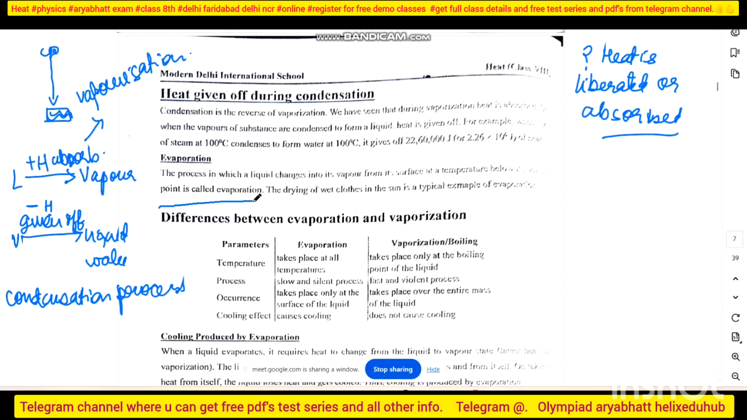So it is a very important difference between evaporation and vaporization. Evaporation takes place at any temperature, but vaporization takes place only at boiling point. Evaporation is a slow and silent process, but vaporization is a very fast and violent process. In occurrence, evaporation takes place on the liquid surface, but vaporization takes place over the entire mass of the liquid. Evaporation creates the cooling effect, whereas vaporization or boiling never creates a cooling effect. This is a very important difference, and students are really very confused in this.